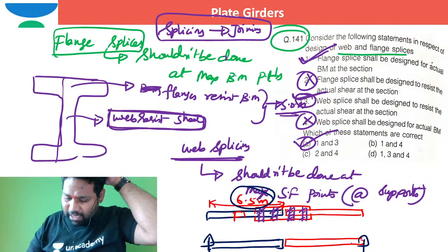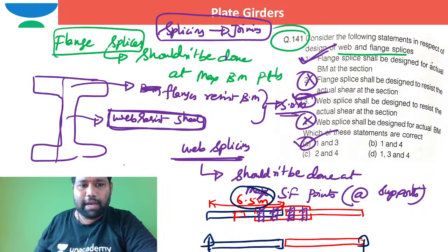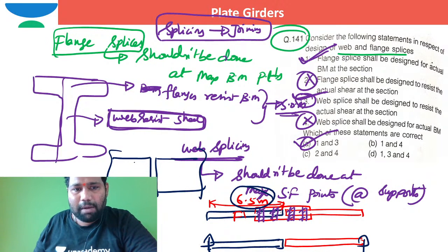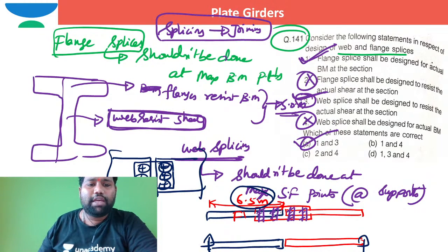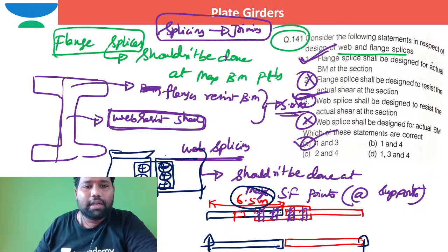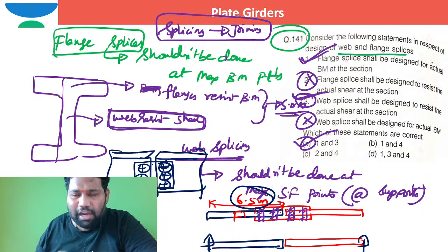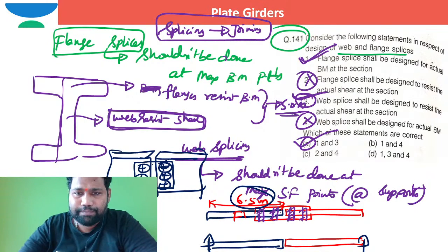If it is a web plate, I can show you like this. These two web plates are kept side by side with the help of small plates. In this way we can go for connection, with welds, bolts or rivets. This is one web plate and this is another web plate. I am not keeping one web over the other; I am keeping two webs side by side and joining them with plates by bolting, riveting or welding.